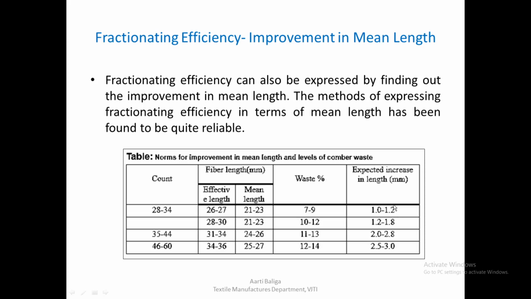And if we fall within this range, then we should be able to judge the performance and say that the comber has performed well. Similarly, this table also gives values for counts of 46 to 60, with these various fiber length ranges as well as the waste percentage. And we expect an increase, in this case, in effective length of around 2.5 to 3 mm.